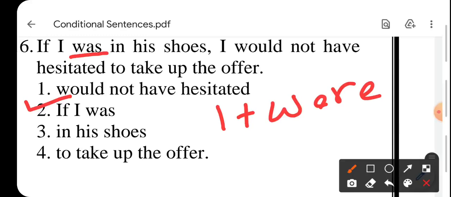I hope you people have understood कि I के साथ जब were लगता है तभी imagination. I was in his shoes is not correct. It should be I were in his shoes. Means if you were in his place, I would not have hesitated to take up the offer.